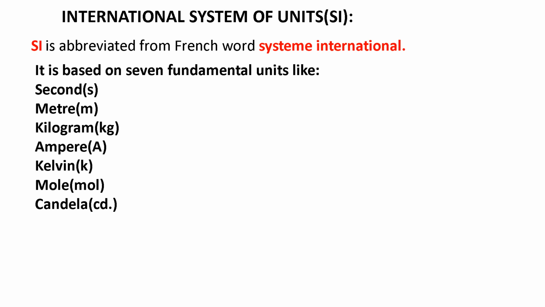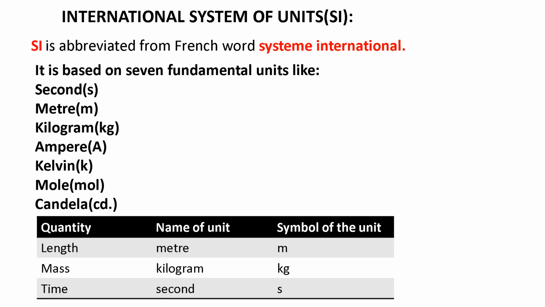Now in standard 7th, we are not going to study ampere, Kelvin, mole, candela. We are going to study them in higher standards. But for standard 7th, you just keep these 3 units in mind. That is meter, which is used to express the quantity length, kilogram, which is used to express the quantity mass, and second, which is used to express the quantity time.